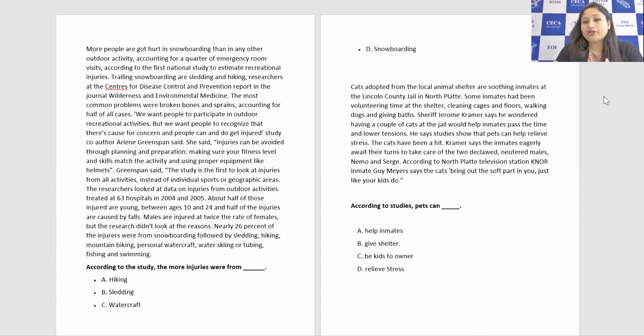Now here, according to study, that's the question. So that means after this sentence, our answer will be: he says studies show that pets can help relieve stress. So D, relieve stress, is the option.